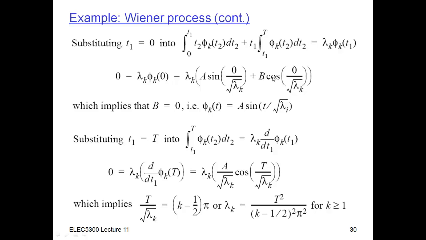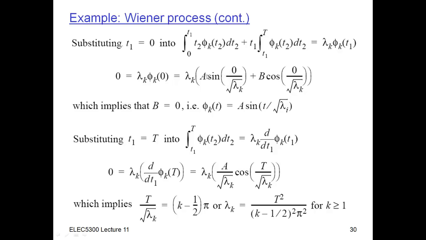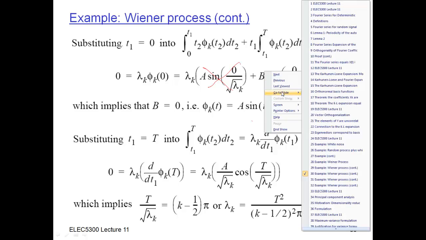When I substitute in 0, sine of 0 is 0, so that knocks this term out, and a doesn't enter into this equation at all. So the only thing left over is b times 1 is equal to 0, and that means that b must be equal to 0.